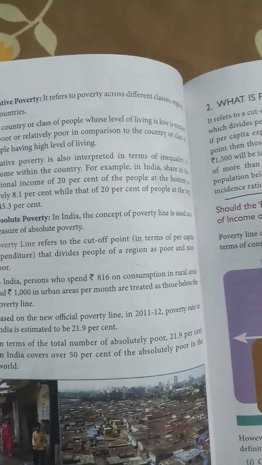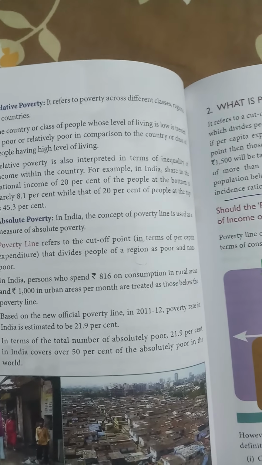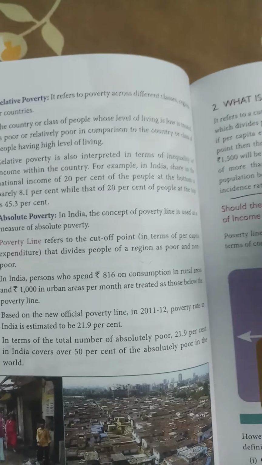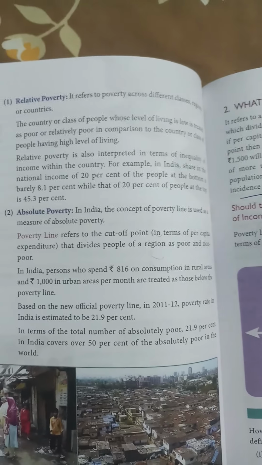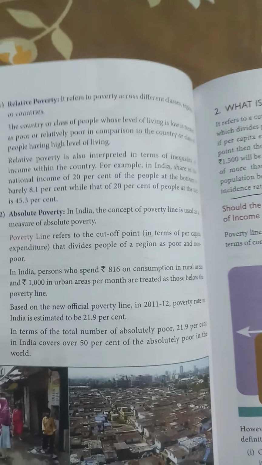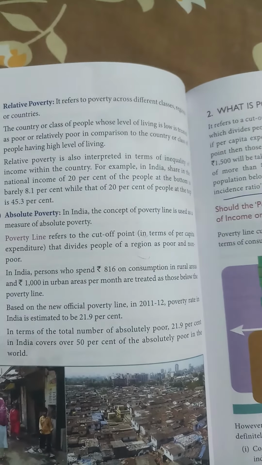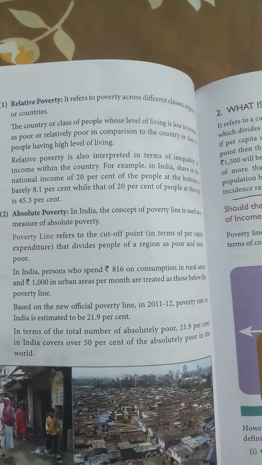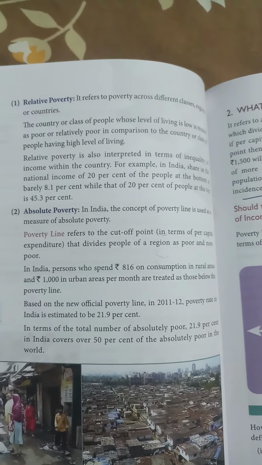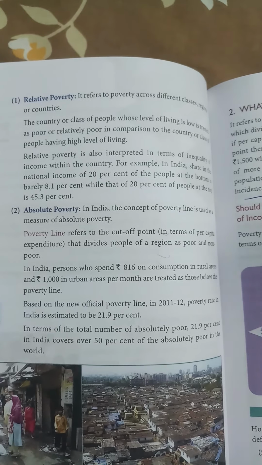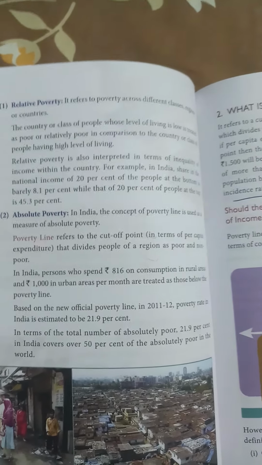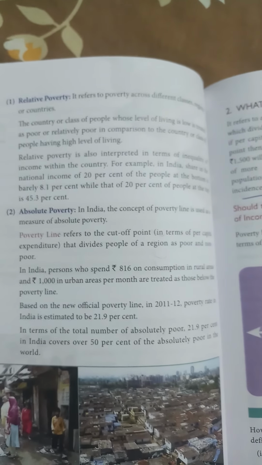Let's suppose, for an example, if we say that in India, persons who are living in rural areas, if they are consuming less than 816 rupees per month, and in urban areas they are consuming less than 1000 rupees per month, they are considered to be in absolute poverty. So you see, we have measured poverty in terms of data.